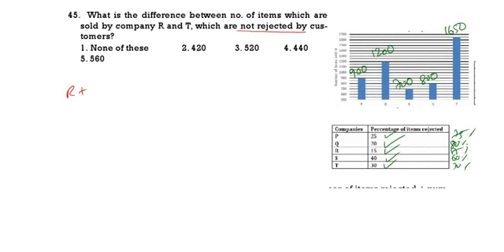First of all, R and T sold. What is the difference between the number of items which are sold by R and T? Now R and T sold we have to calculate.